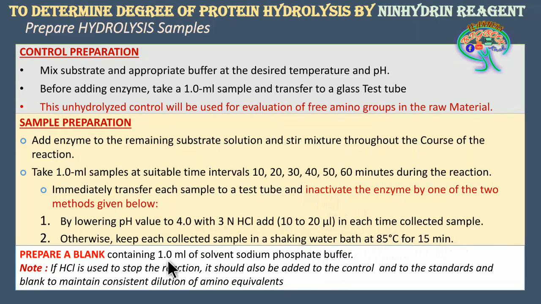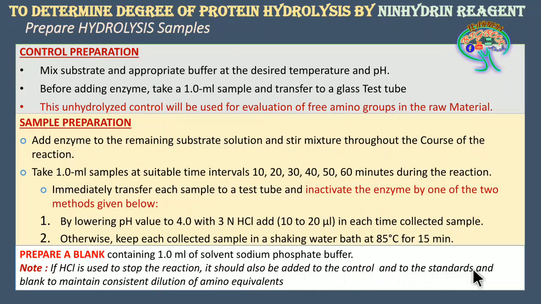Now there is a note for this first kind of inactivation with 3 normal HCl. If you do the inactivation with 3 normal HCl for samples, then the same amount which you have used in the sample has to be added to the control and to the standards also.